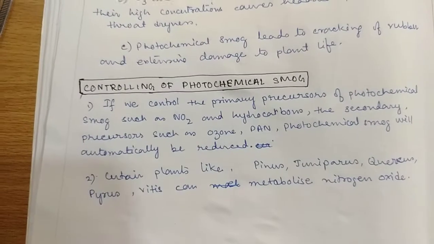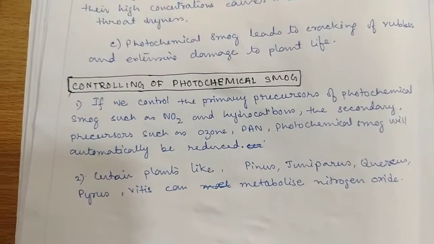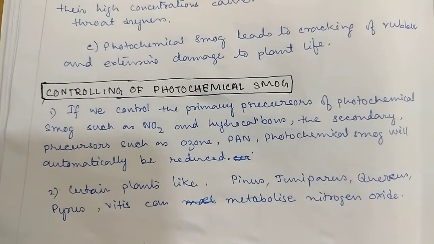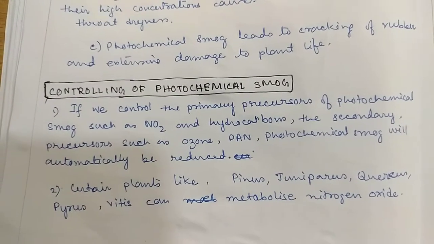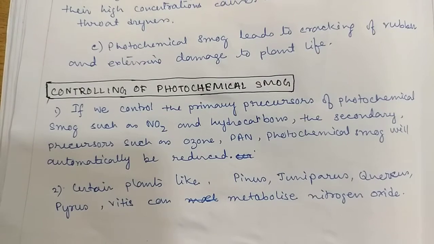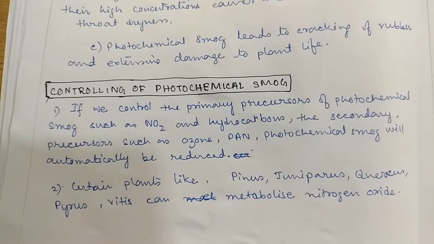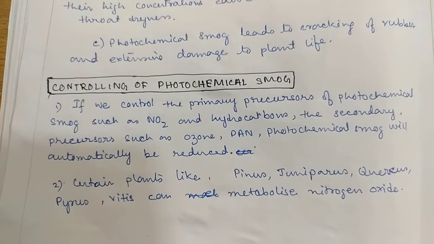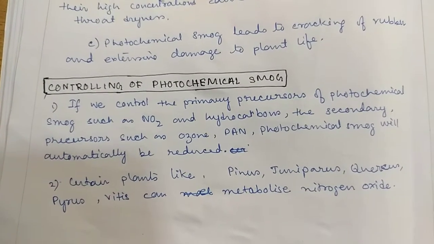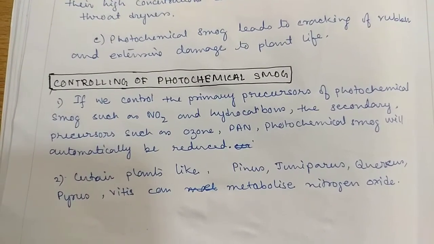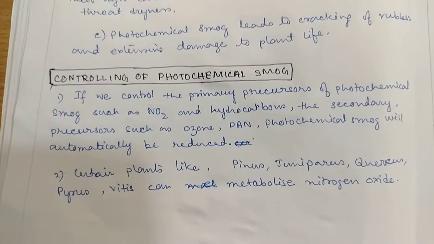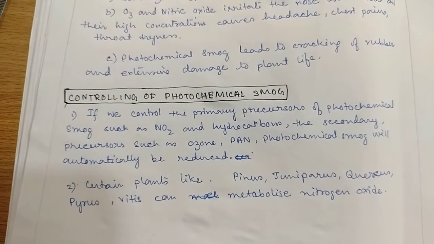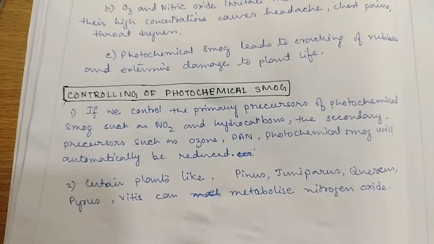But fortunately, there are some processes by which we can control photochemical smog. If we control the primary precursors of photochemical smog such as NO2 and hydrocarbons, the secondary pollutants such as ozone and PAN, and the photochemical smog, will automatically be reduced. Certain plants like Pinus, Juniperus, Quercus, Pyrus, Vitis can metabolize nitrogen oxide, so that we can curtail the photochemical smog.